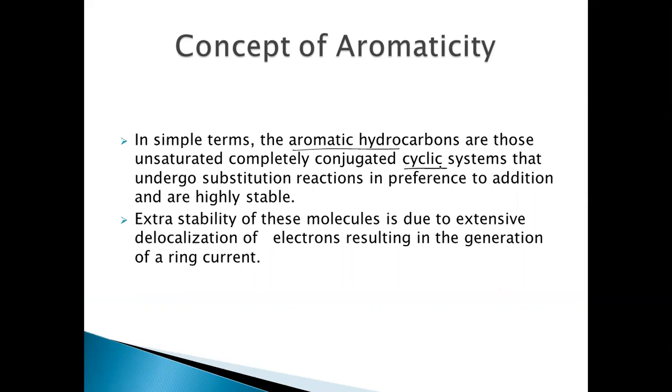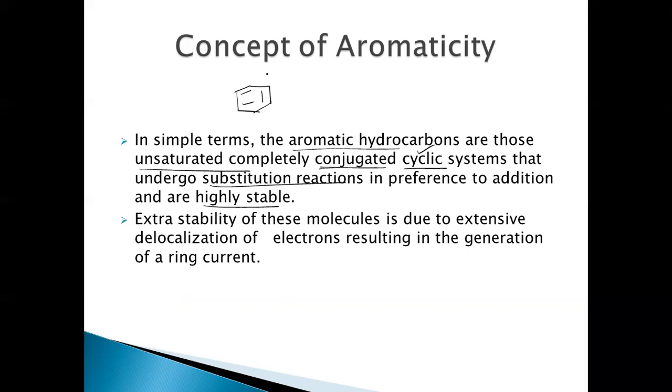They are cyclic, planar, conjugated systems which undergo substitution reactions in preference to addition reactions and which are highly stable. So what are they? They're cyclic systems. They're unsaturated because of the presence of double bonds. For example, benzene is an aromatic compound. It is cyclic, there is unsaturation because double bonds are present, and they are conjugated, that means alternating single and double bonds, and they're highly stable.